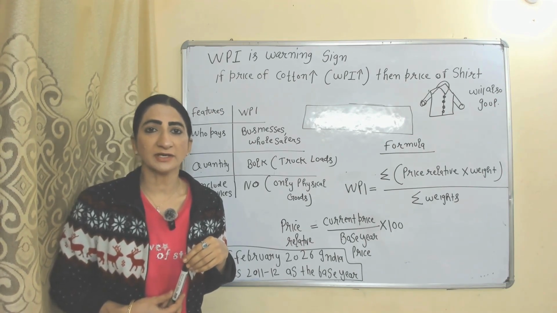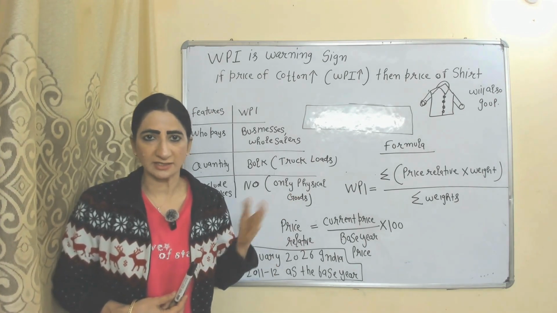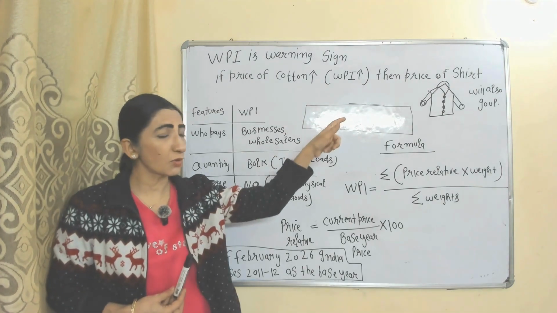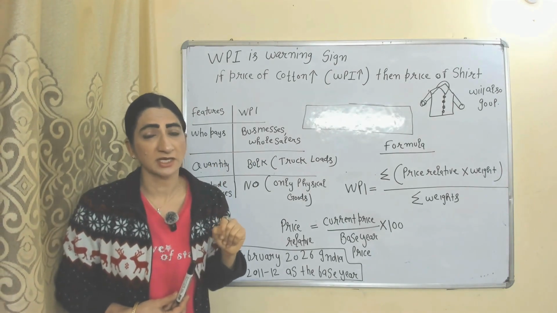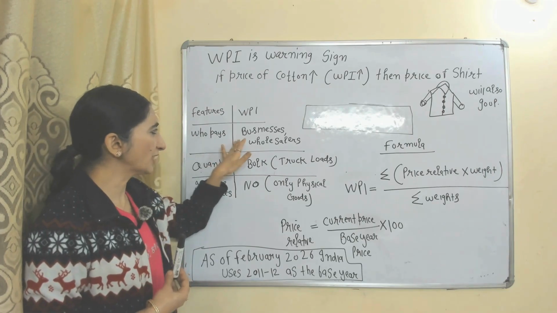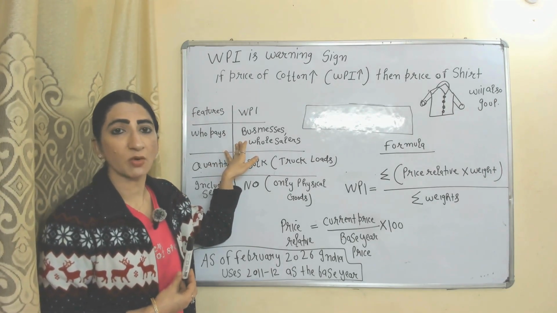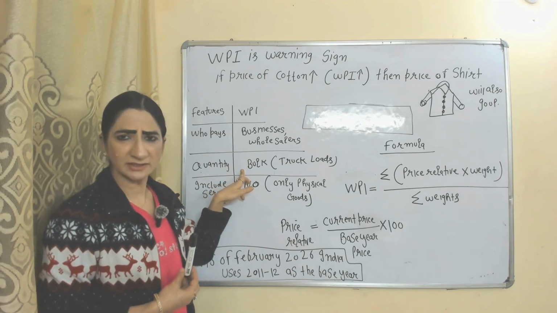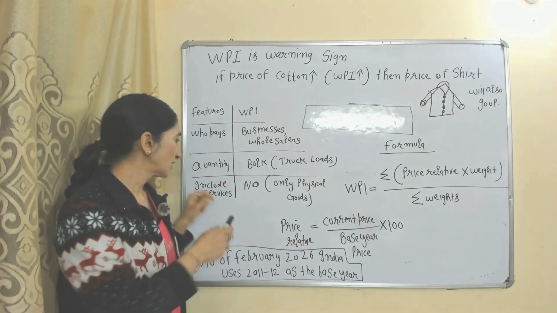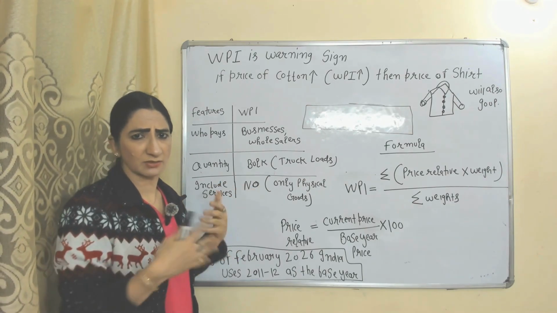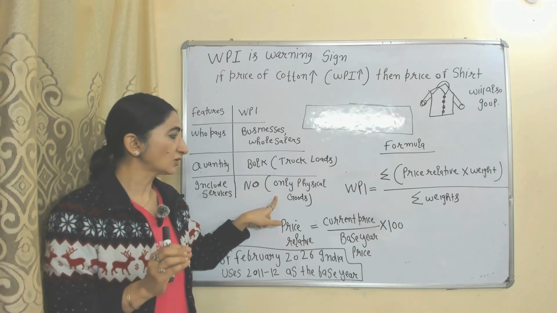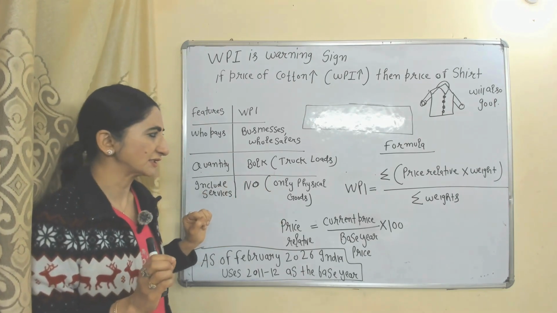Even though WPI is not a price which you pay, it is a warning sign. For example, if price of cotton increases, that means WPI increases, then price of shirt which you purchase will also increase. So WPI is a warning sign. Those who pay in case of WPI are businesses and wholesalers, dealing in bulk quantity, meaning a truck loaded with goods. Do we include services in this or not? We don't include services in WPI. It only deals with physical goods.